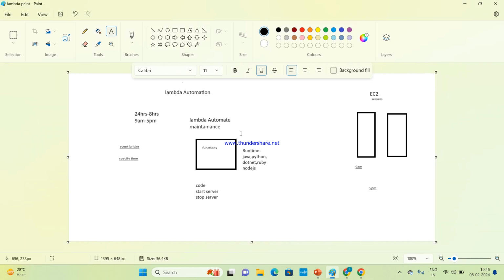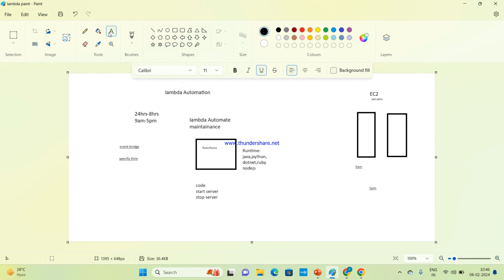So in the lab, what are we going to do now? We need to create functions. In the function, we dump a code. We are going to create EC2 servers. We are going to create a function, and under that function we are dumping a code. Two codes, start a server and stop a server, or any one code also we can dump.